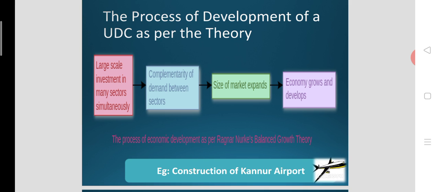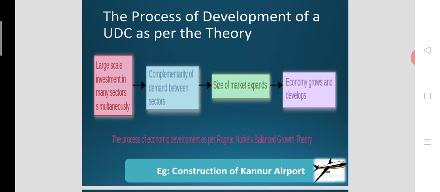Let's have a look at the diagram. You can see a large volume of investment in many sectors of the economy simultaneously. This is the basics of balanced growth theory. When a huge volume of investment is made simultaneously in many sectors of the economy, many industries of the economy, that means it leads to the complementarity of demand between sectors.